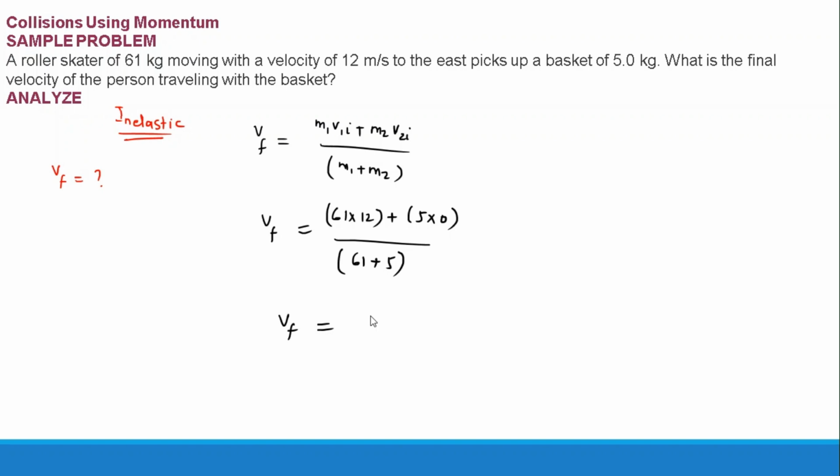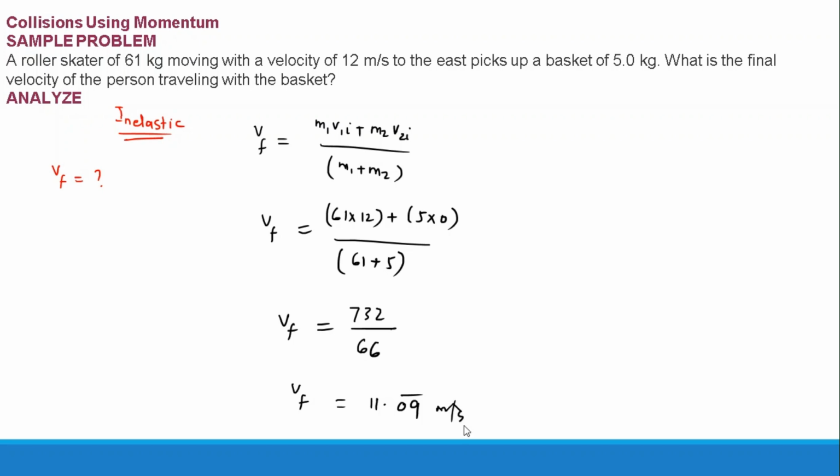It gives me 732, and on the other side the bag has no momentum, so it's 0, over 66. When I divide it by 66, I get 11.09. So the final velocity is 11.0909 and so on, with the 09 repeating, meters per second.